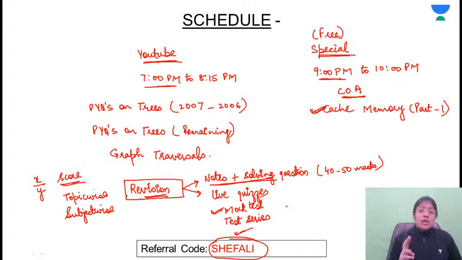See, notes लेने के दो ही तरीके. Special classes जिन topics पे हुई है, you can download the PDFs. After every special class, हर special class जब भी आप किसी भी special class को open करते हो बच्चे, तो वहाँ पे option आती है आपके पास PDF download करने की. Okay, with ink and without ink. Without ink means जो मेरे पास already screen पे show हो रहा था. With ink means during the session whatever I have written with the solutions. Okay, but 100% syllabus के notes available नहीं होंगे special या YouTube पे.